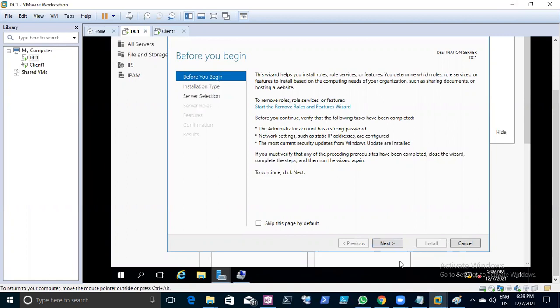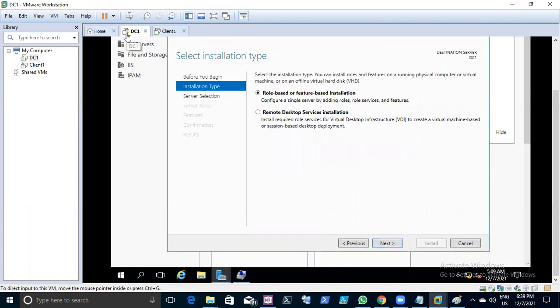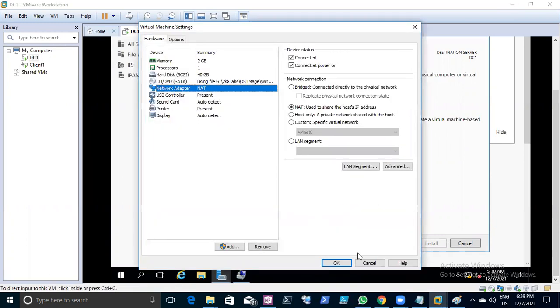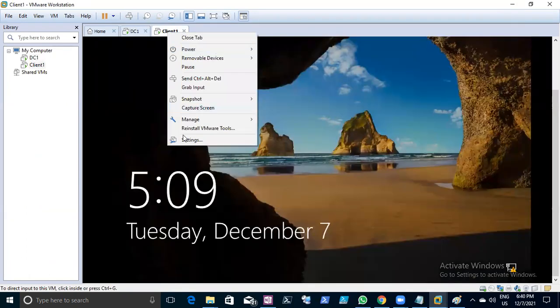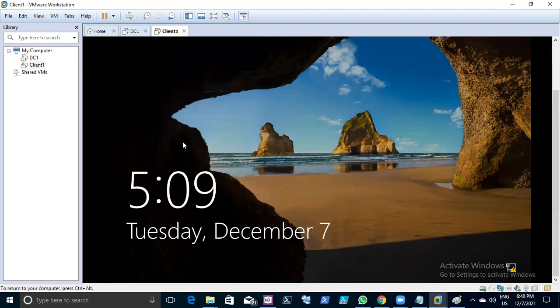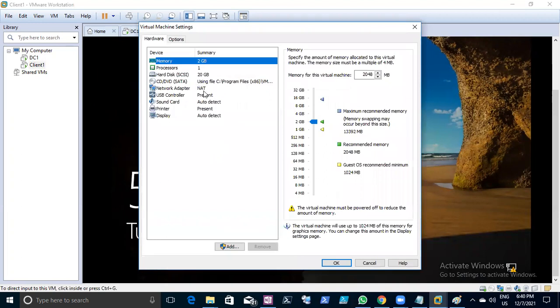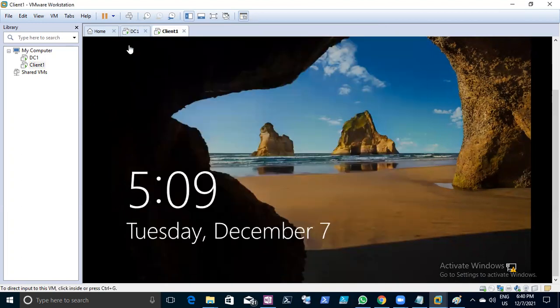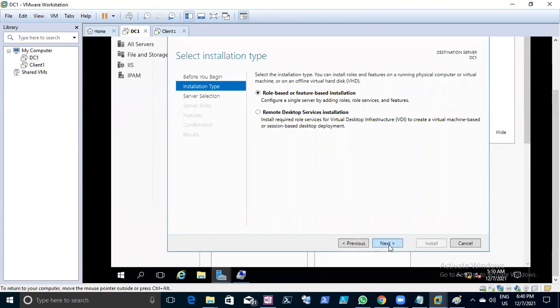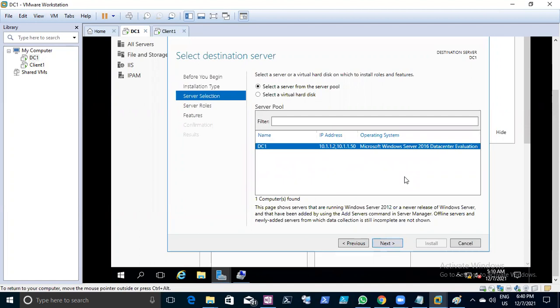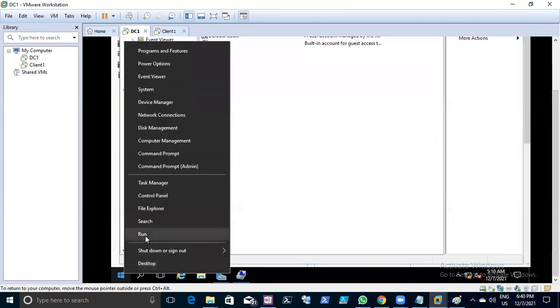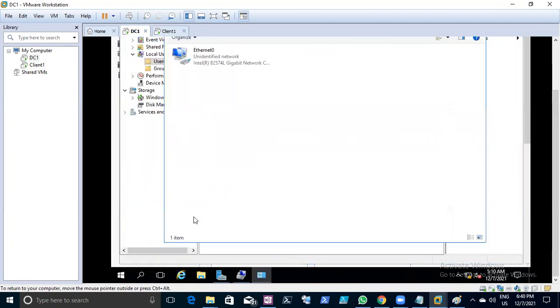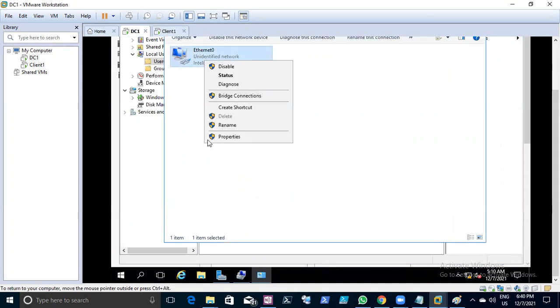Now what we can do is go to add role, go next. First check the network setting, what it is. Okay, this is NAT. Now you can check the setting, what it is. NAT. Okay, both the networks are the same. Perfect. Now go next here. DC1 IP address is 10.1.1.50. Now it is taking this 50 IP address. Okay, and ncpa.cpl. I think we have configured NLB.